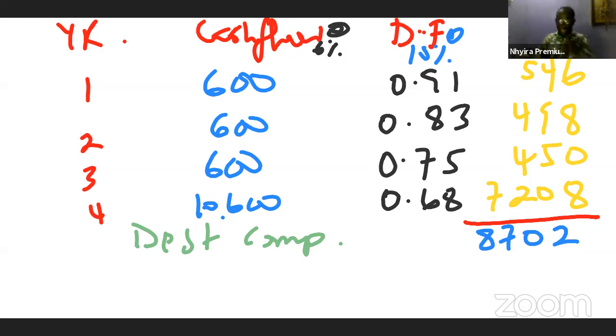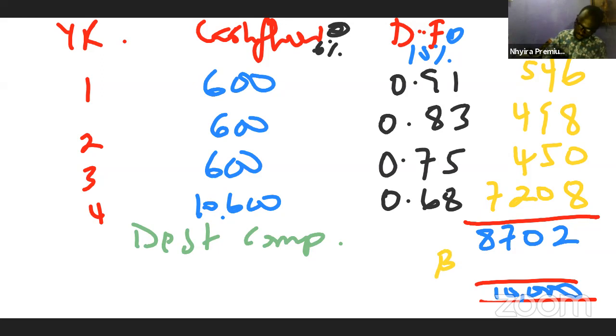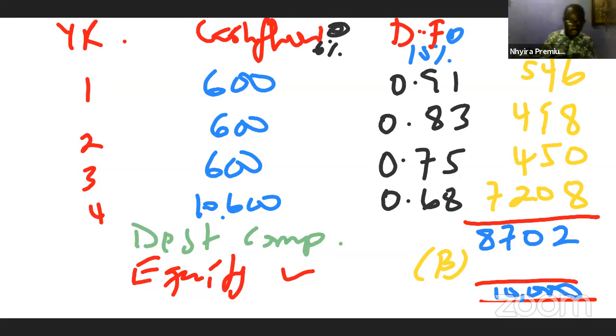Then the next question we ask ourselves is, how do we get the equity component? By lessening the proceeds, right? We lessen this figure from the proceeds, so adding the 2 up should give us the 10,000. So the balancing figure here will become the equity component, and that is going to be 1298.